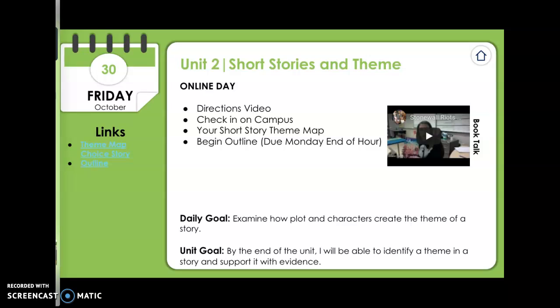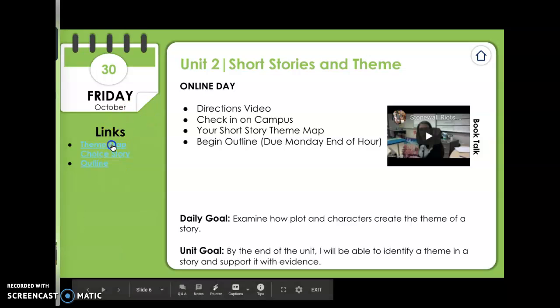Today, after you go and check in on campus, you are going to be working on a short story theme map for your choice story. Last week you read either Ruthless, Blue, or The Sniper, so you might want to go back and open that up on CommonLit, whichever story you chose. Today you are going to start getting ready for your final paragraph.